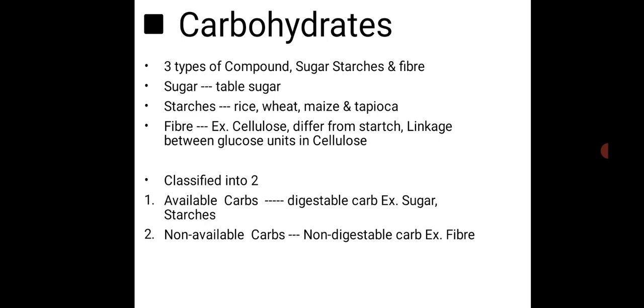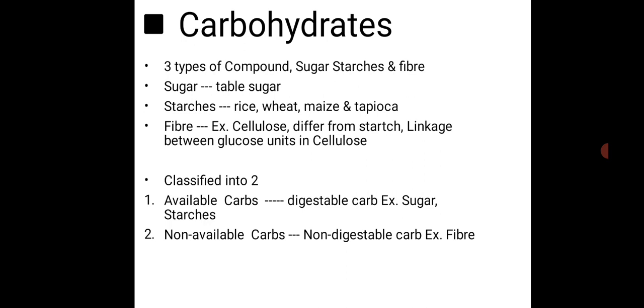Then starches, as you already know. In starch what comes? Rice, wheat, maize, tapioca, sabudana. Then what is fiber? For example, cellulose is a fiber, different from starch. The linkage between the glucose units in cellulose is different. It is a glycosidic linkage between two monosaccharide units, and that is different.